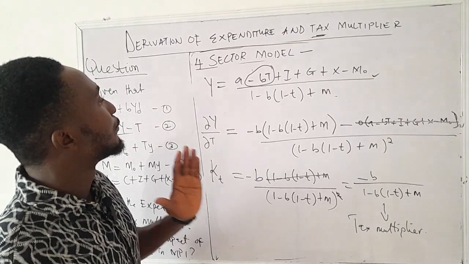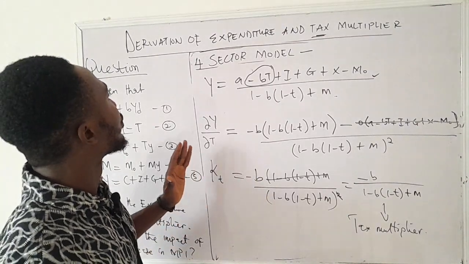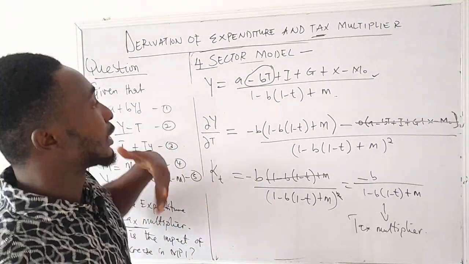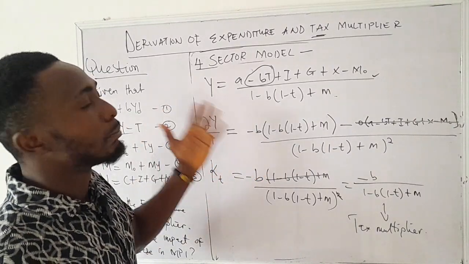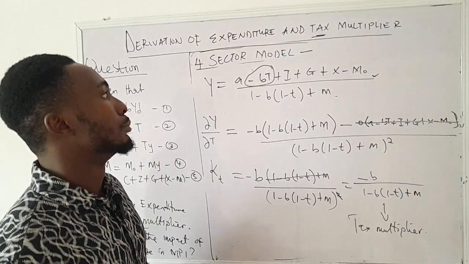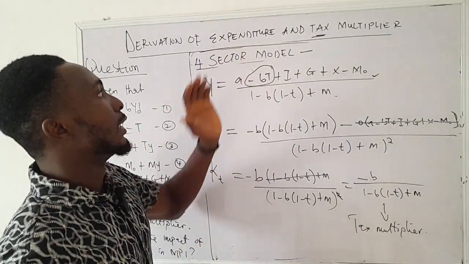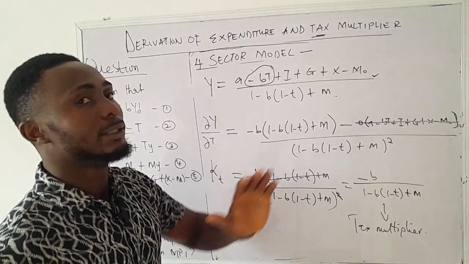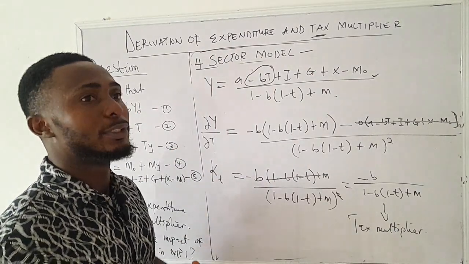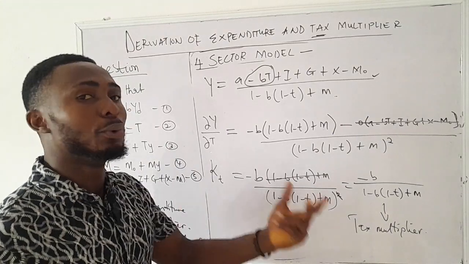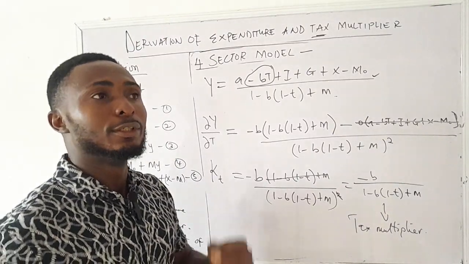And then in the next video, we are going to derive and explain the balanced budget, where we bring together the tax multiplier and the expenditure multiplier, and we see how the government can use that to impose an expansionary fiscal